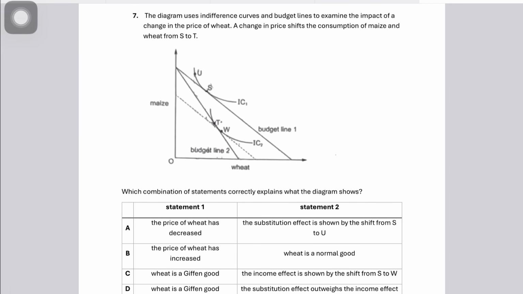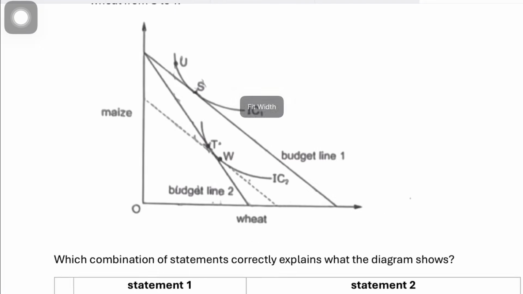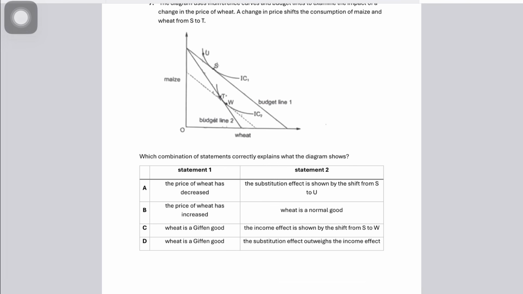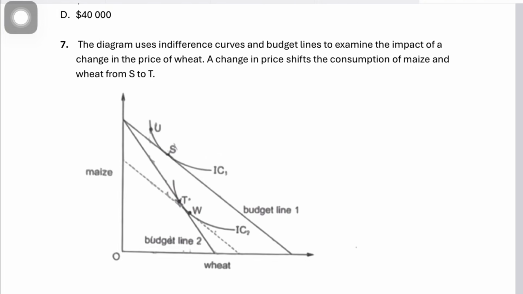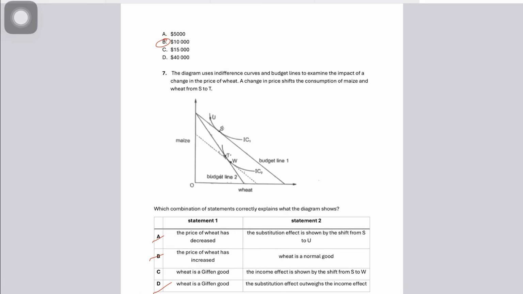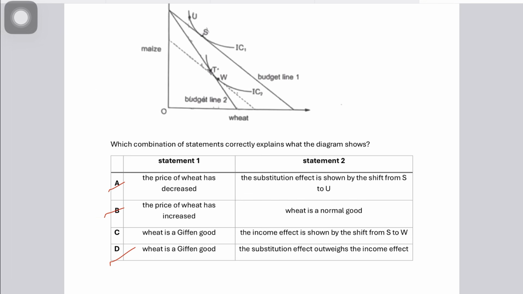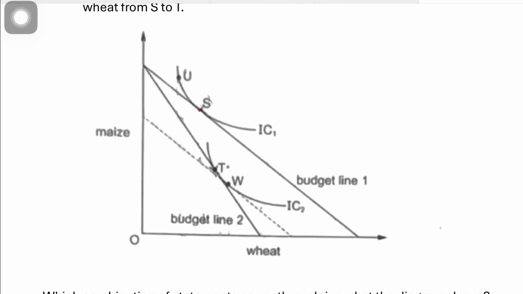What they might have tried to do is ask you to identify the best possible option out of the 4. So A, B, and D are clearly incorrect. But if you look at option C, it says wheat is a Giffen good, and the income effect is shown by the shift from S to W.